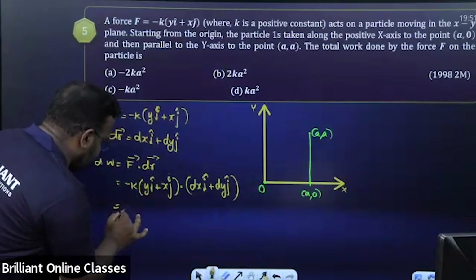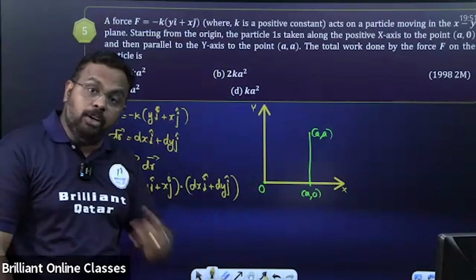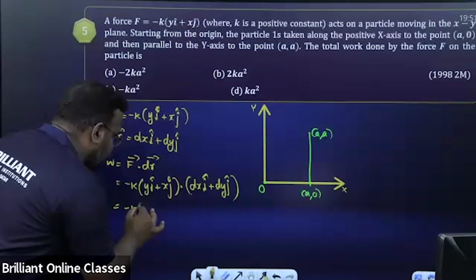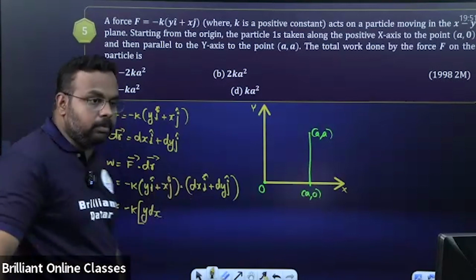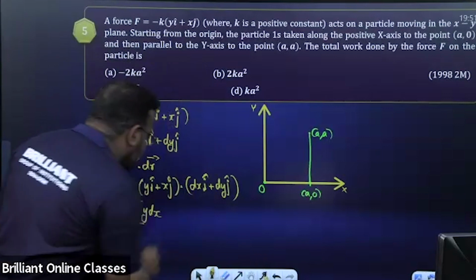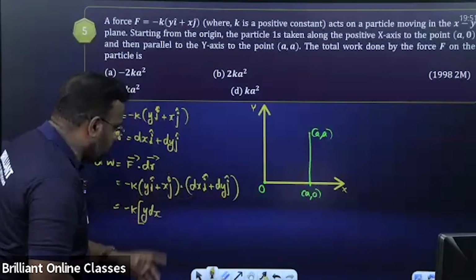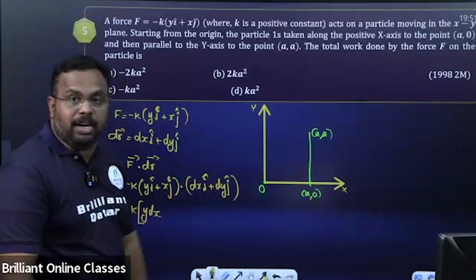So what will be the first term? Minus k, I'm keeping it here, y I cap dot dx I cap. I dot I is 1. So we get the first term as y dx. What will be the second term in the same way? I dot j will be 0, j dot I will again be 0. x j cap dot dy j cap.